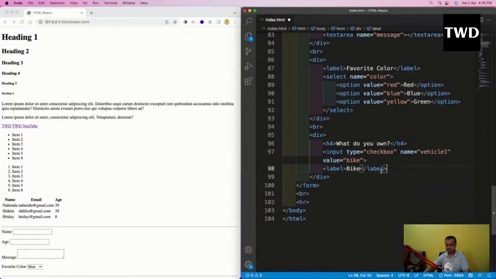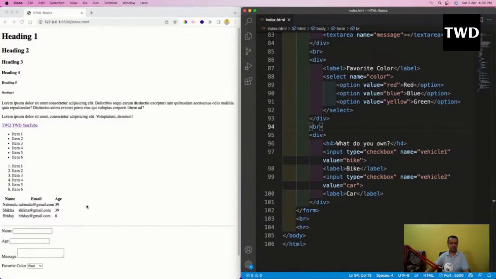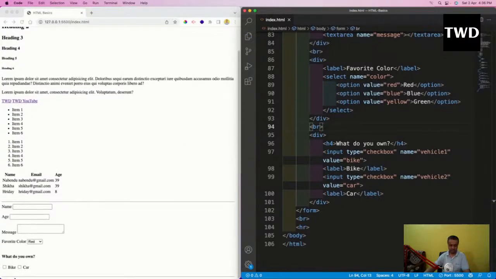And similar to this, I will have another input type checkbox, name vehicle 2, value is car, and label is car. Now I'll save it. Now it will show like this: what do you own, bike and car.